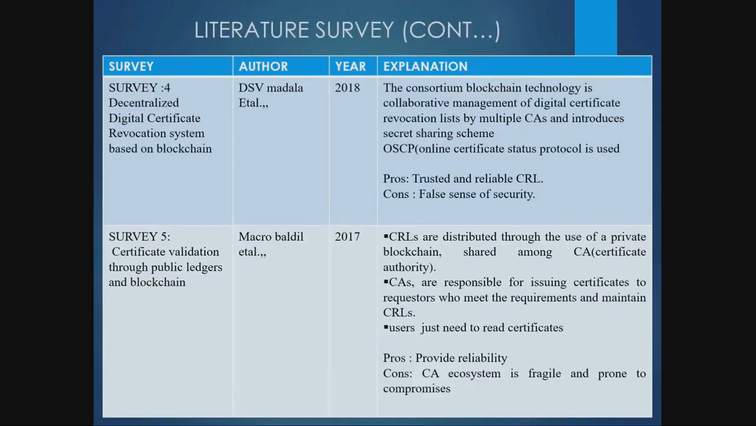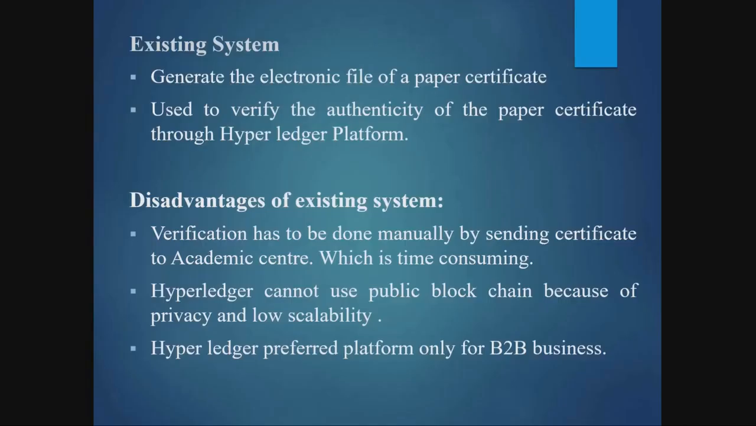So this is the literature survey of the project. We are considering eight literature surveys of the existing system, proposed system and everything here. The main existing system is that everyone is still using an electronic file of the paper certificate. Also, in the base paper, they used the Hyperledger platform to store and verify the blockchain. The main drawback of the Hyperledger platform is that it cannot be used as a public blockchain. It's a private blockchain technology. Individual persons cannot use it. That's the main drawback of the base paper.